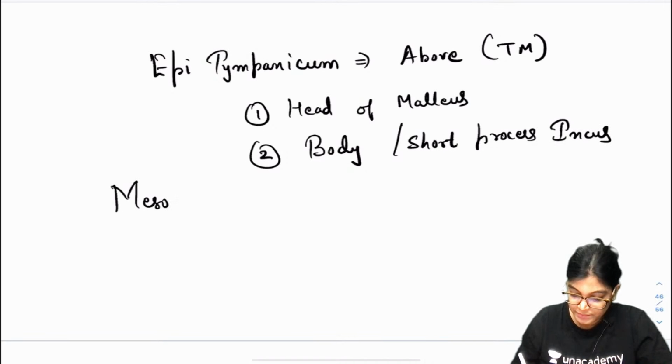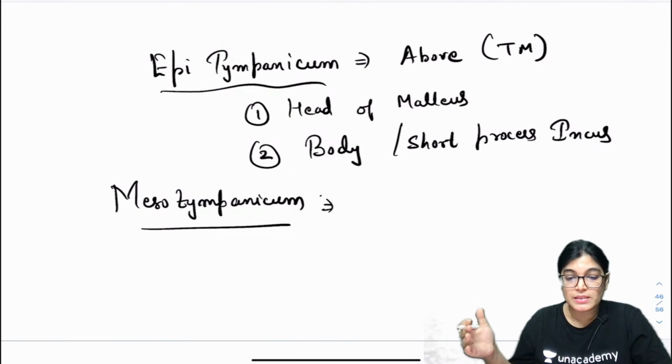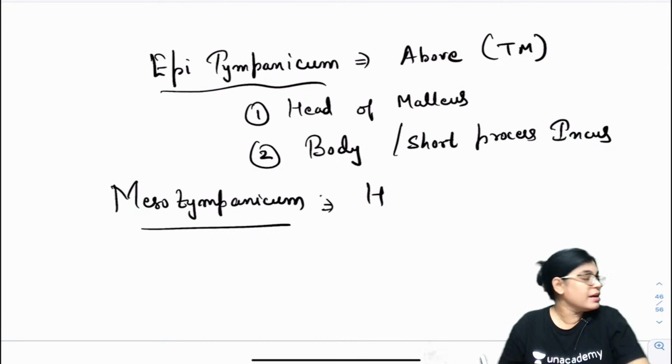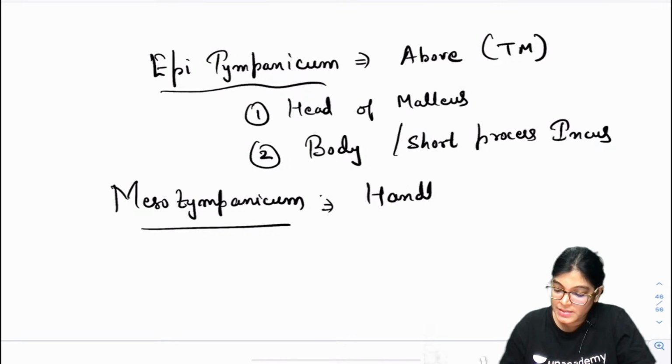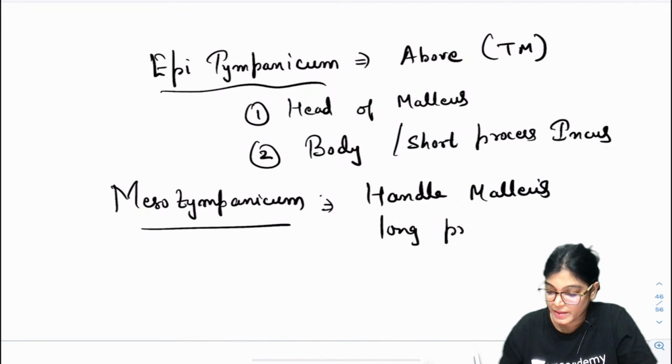Mesotympanum is the narrowest part, and it is lying just opposite to the tympanic membrane. It is containing the handle of malleus and the long process of incus.